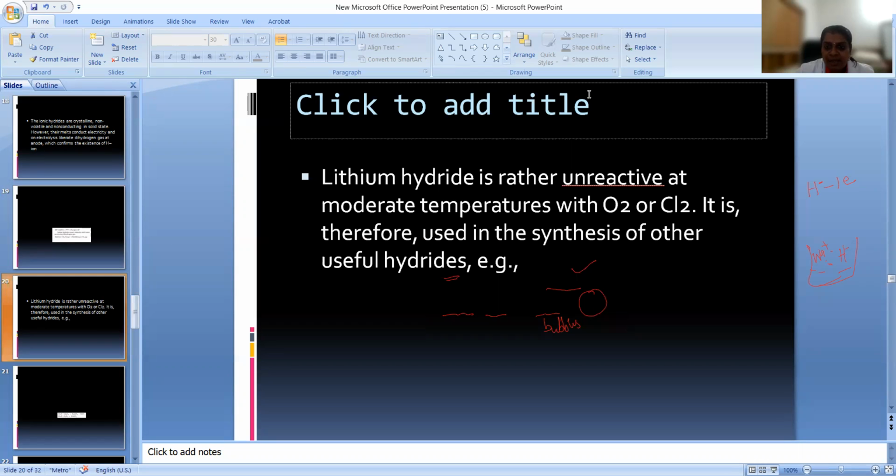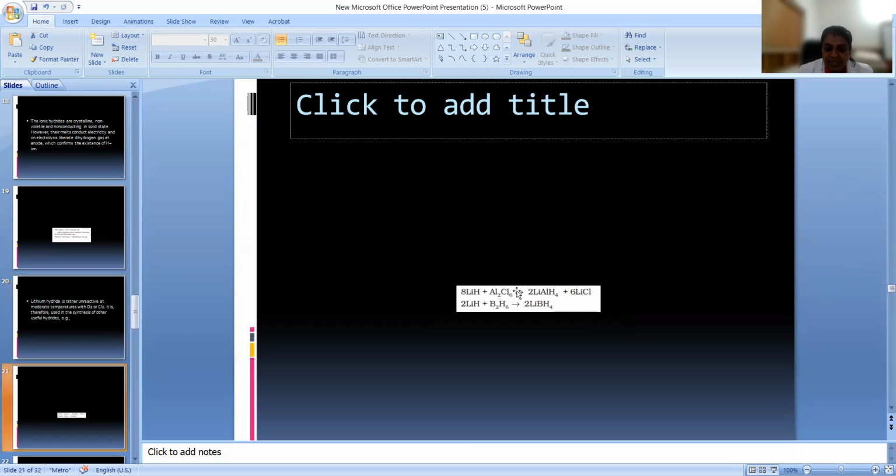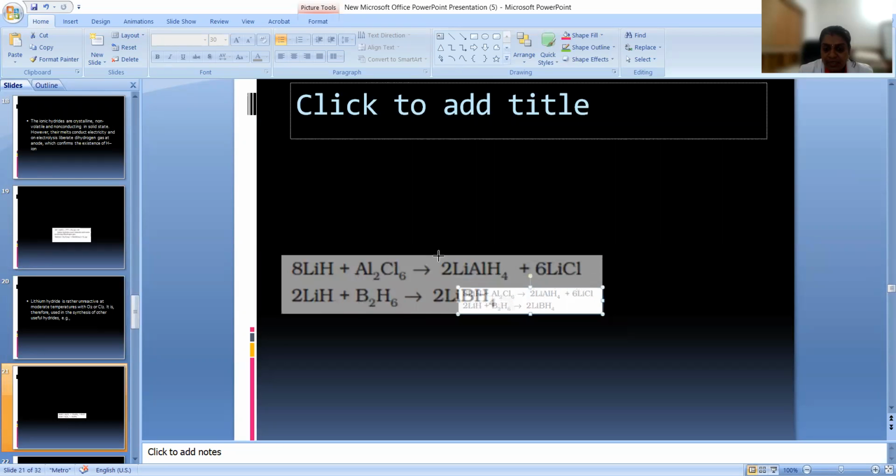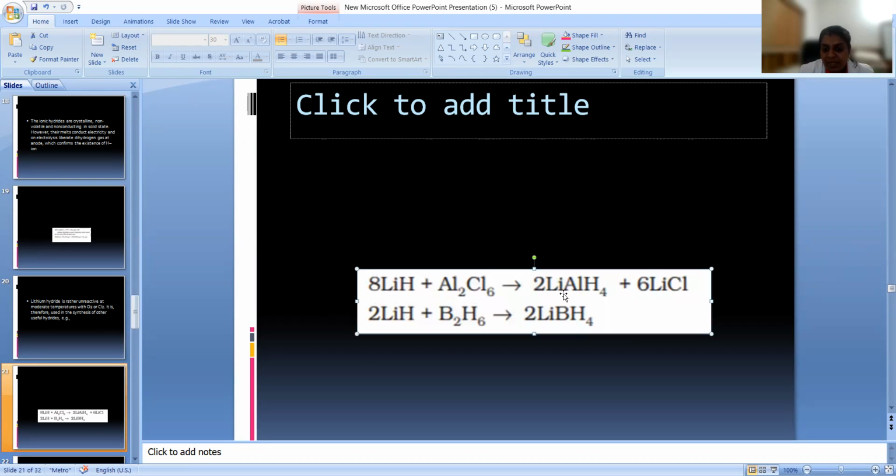Now, lithium hydride, another example. Lithium hydride is rather unreactive at moderate temperature with oxygen or chlorine. It is almost unreactive. It is therefore used in the synthesis of other useful hydrides. Let us see an example of how it is used to prepare other hydrides. Lithium aluminium hydride and lithium borohydride are very important hydrides. For the preparation of lithium aluminium hydride and lithium borohydride, we are using lithium hydride.